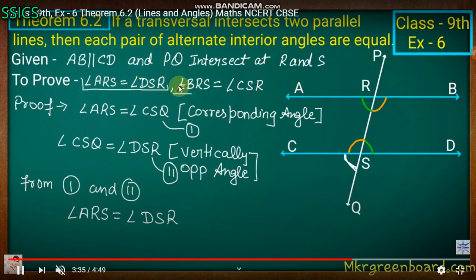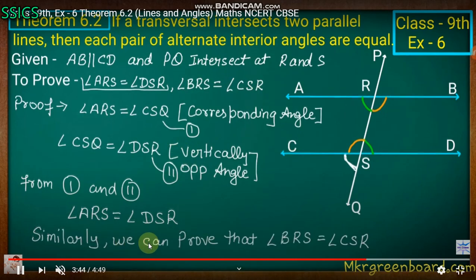Now to find angle BRS is equal to angle CSR, we write here: similarly, we can prove that angle BRS is equal to angle CSR. Students, you have to try and solve this.